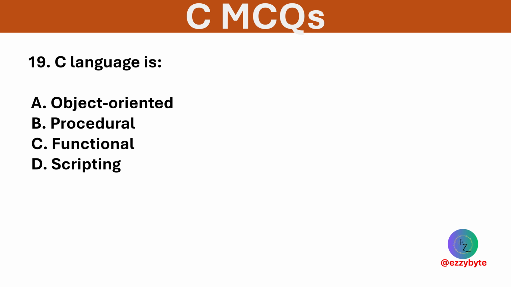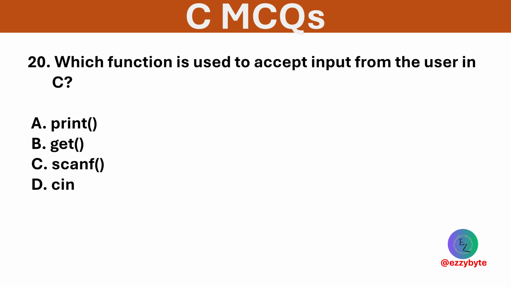C language is? Options are object-oriented, procedural, functional, and scripting. Option B is correct. C follows a procedural programming approach. Which function is used to accept input from the user in C? Options are print function, get function, scanf function, and cin.